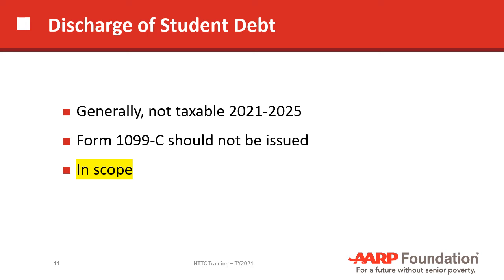Discharge of student debt. This is new for 2021 and generally not taxable from 2021 to 2025. There was a Form 1099-C that generally is issued in cases of when a debt is discharged. Cancellation of debt is the name of the form. And we suspect that the 1099-C in these cases probably will not be issued, but we're not absolutely certain of that at this point. And the discharge of student debt is in scope for Tax-Aide.